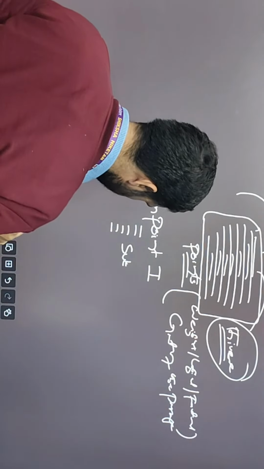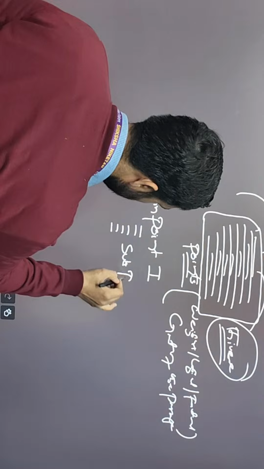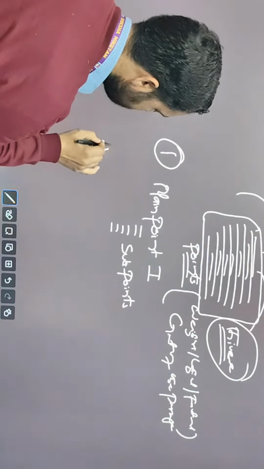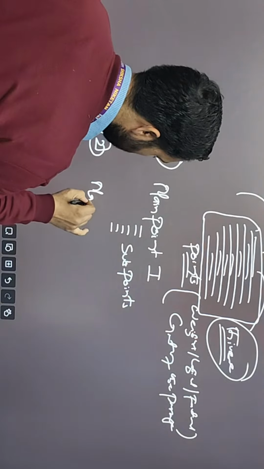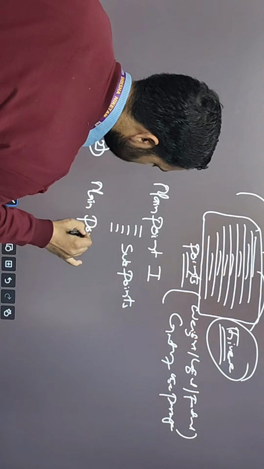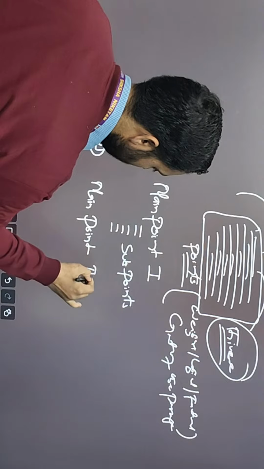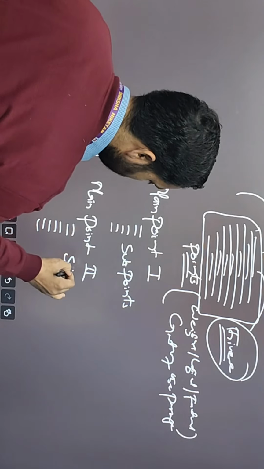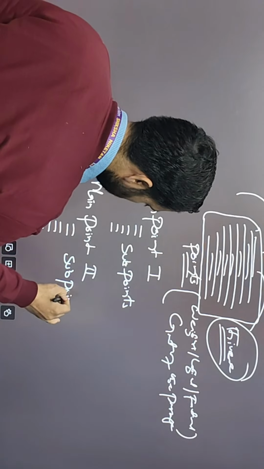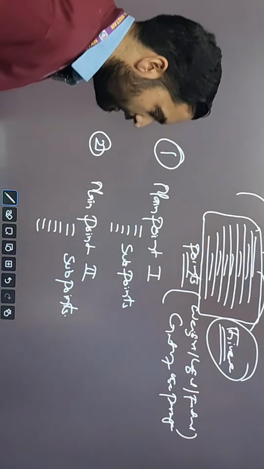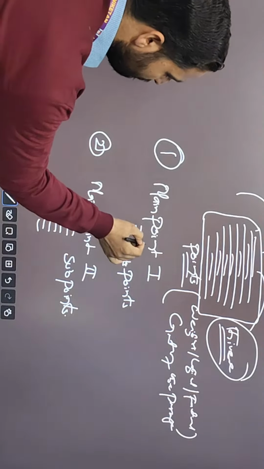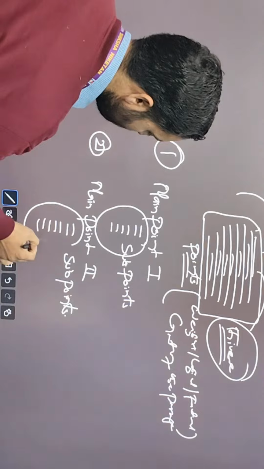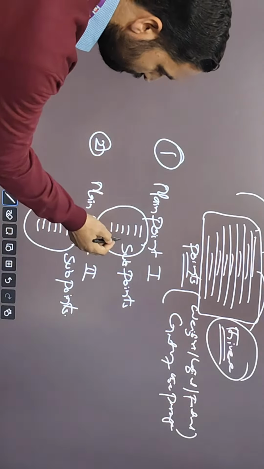Then again, main point second should also follow with sub points. Suppose you have made 5 verses, and you make 5 sub points for each.